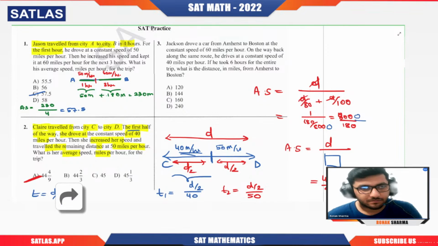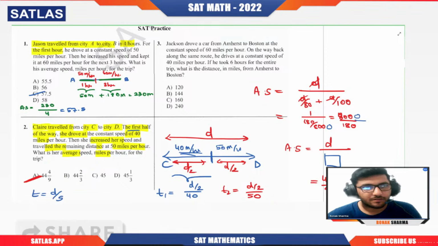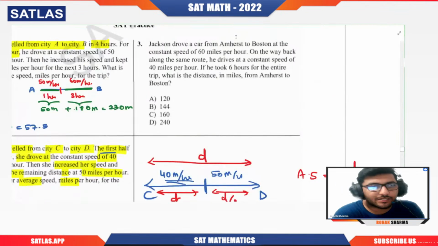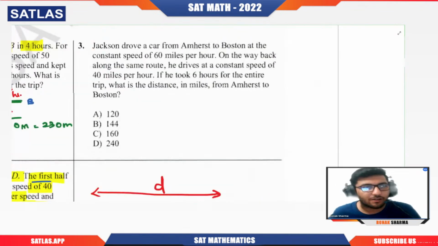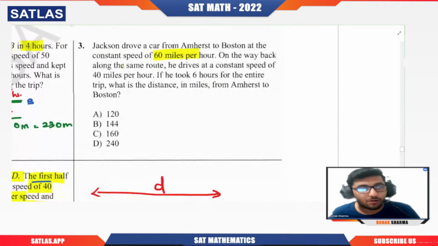Okay, now we'll move on to the next question. So basically, here what we're having is the next question. Jackson drove a car. Let me erase it so that you can see the question. So Jackson drove a car from A to B at a constant speed of 60 miles per hour. Okay, that is fine. On the way back along the same route, he drives at a constant speed of 40 miles per hour. If he took 6 hours for the entire journey, what is the distance traveled? Come on, try to understand.